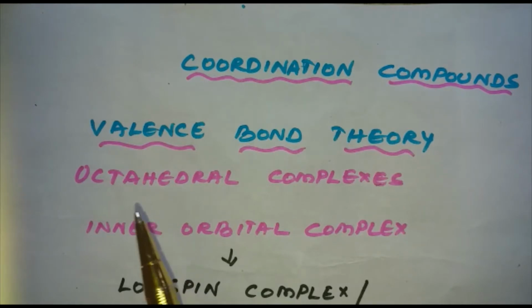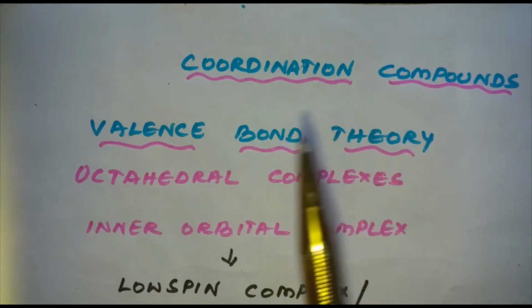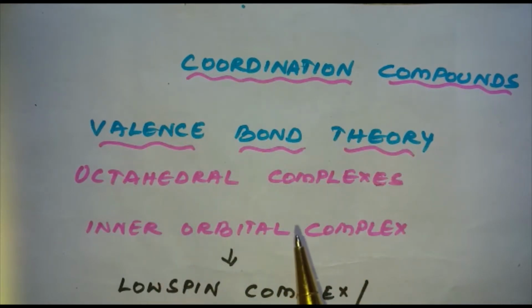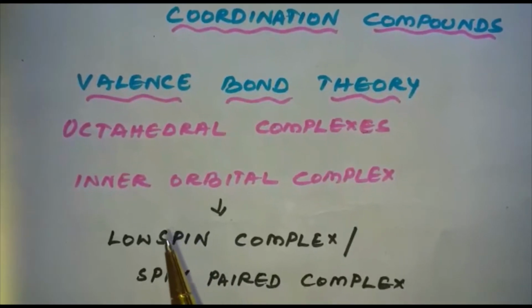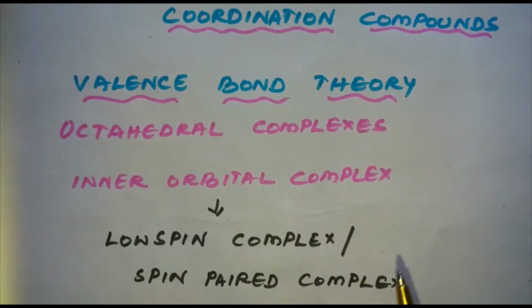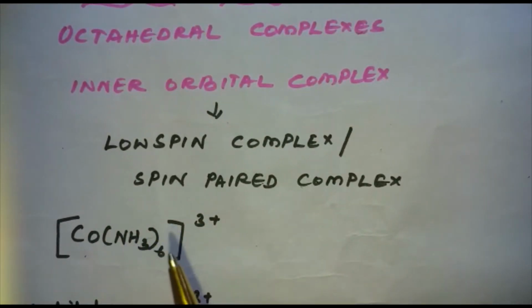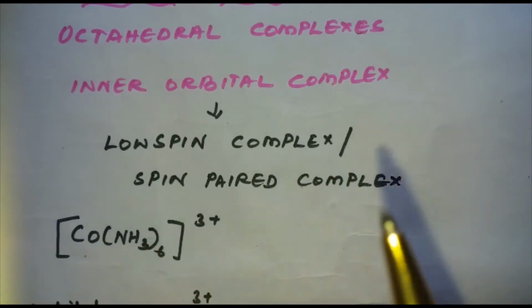First, let us discuss octahedral complexes, and in octahedral complexes, we are going to discuss inner orbital complex, which is otherwise known as low spin complex or spin paired complex. Let us see the example, that is [Co(NH3)6]3+. This is an example of an octahedral complex which comes under inner orbital complex, otherwise known as low spin complex or spin paired complex. The name of the complex is hexaamminecobalt(III) ion.